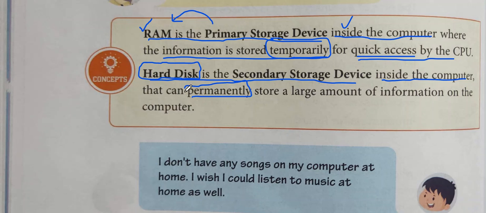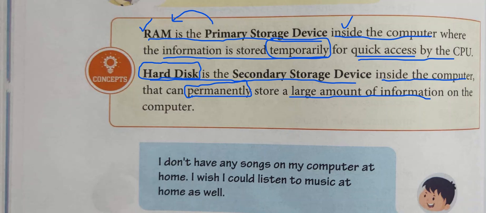Primary always used to store temporary information, rather secondary is used to store permanent information, and it is used to store a large amount of the information. Another difference between these two devices is that as the primary memory is very small, therefore the information is very less inside the primary.